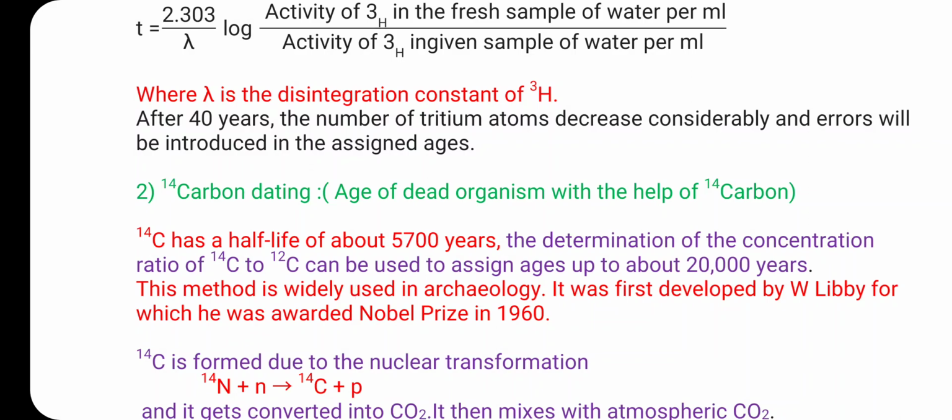This is very important. Thus in the atmosphere carbon 14 and carbon 12 are both present in definite proportion and are taken up by the living plants to prepare food for their growth by the photosynthesis process.